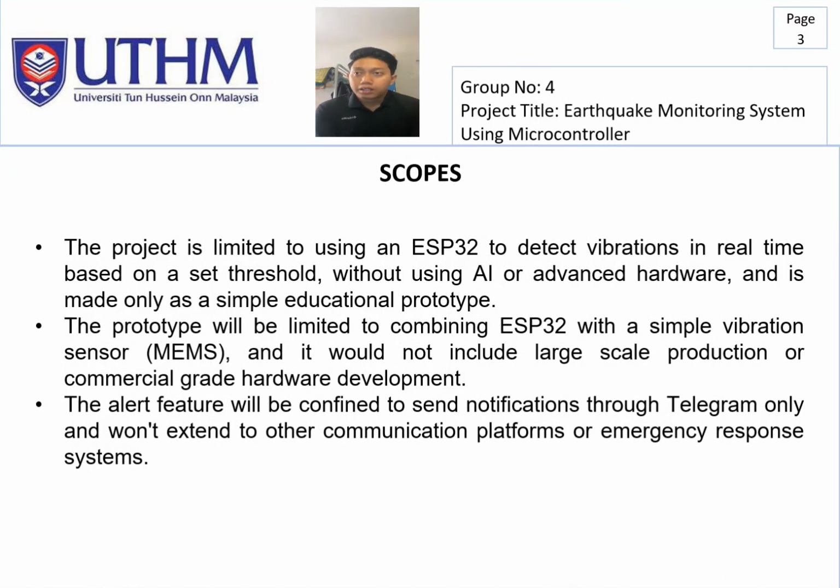The second one is the prototype will be limited to combining ESP32 with a simple vibration sensor, which is the MPU 6050, and it will not include large-scale production or commercial-grade hardware development. The third one is the alert feature will be confined to sending notifications to Telegram only and will not extend to other communication platforms or emergency response teams.